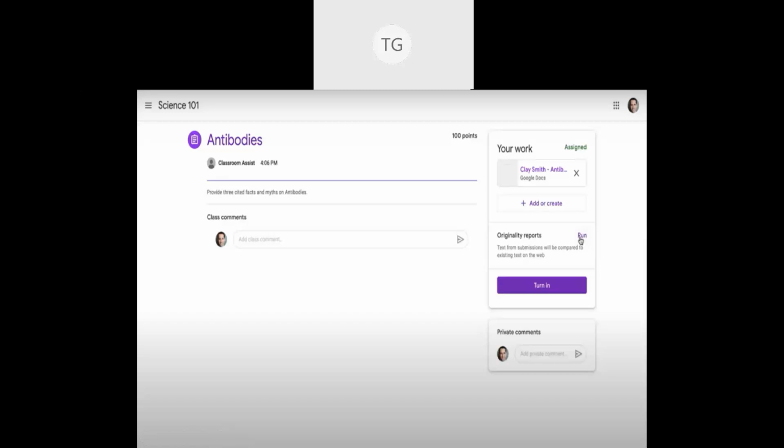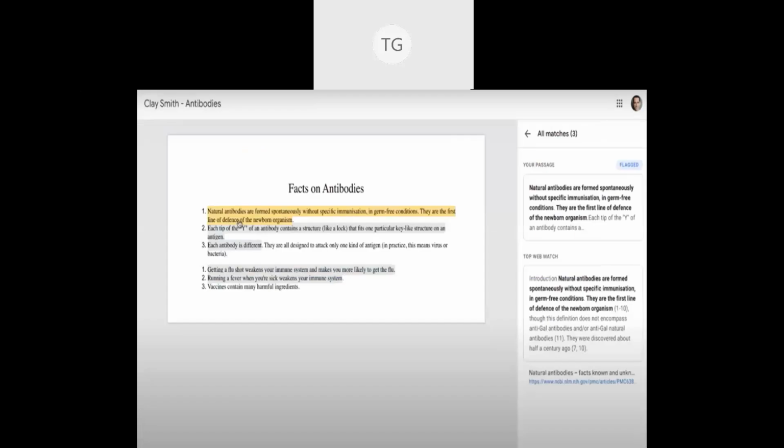This originality report feature also comes with your G Suite for Education accounts. This is what an originality report looks like. All the text that is copied, it will give you a reference from which line number it is copied and what is the percentage of similarity.